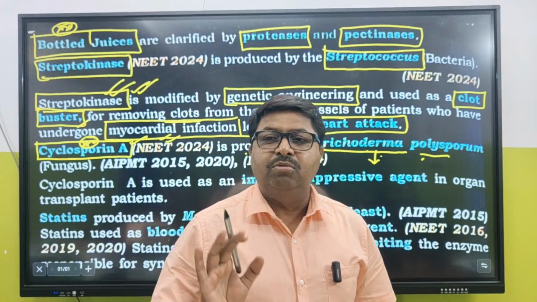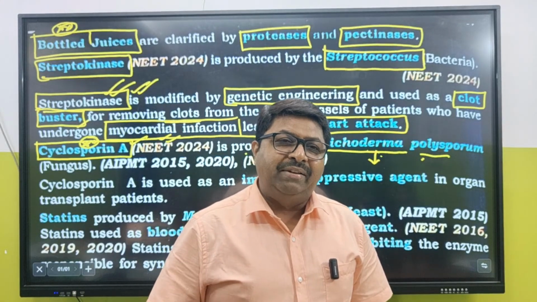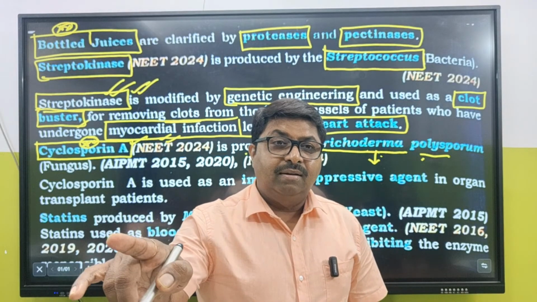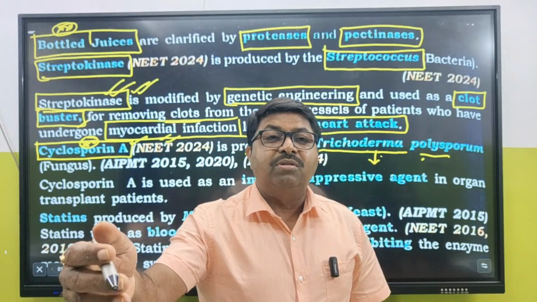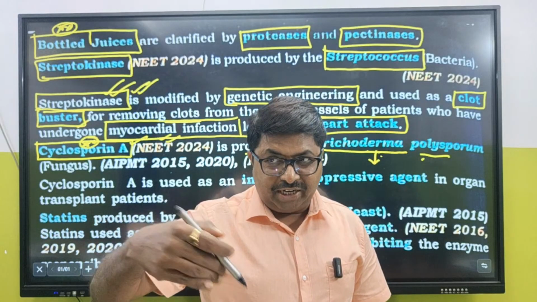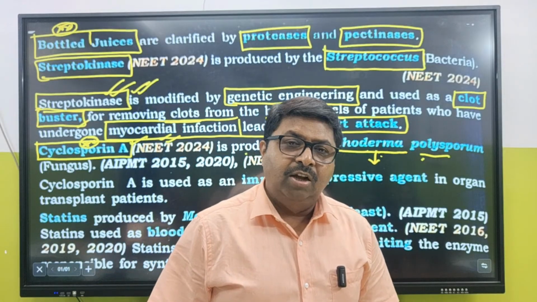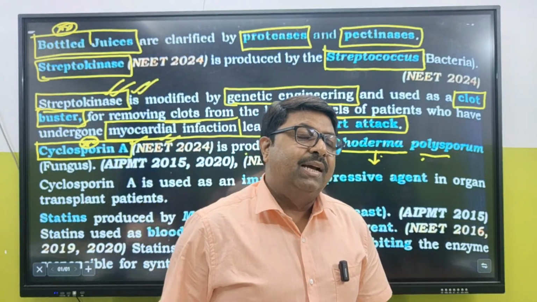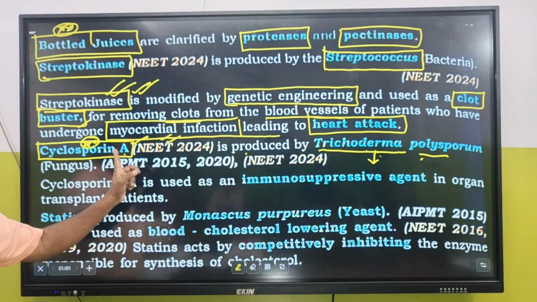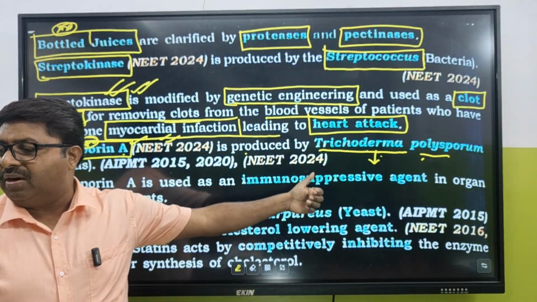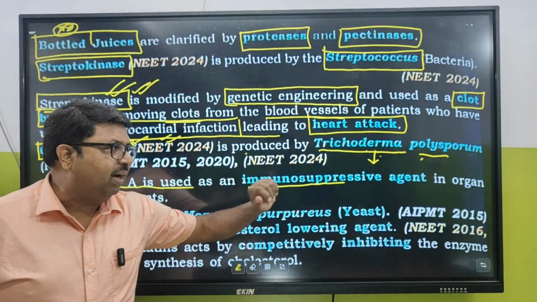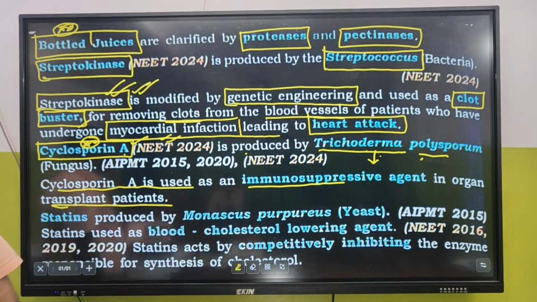Say for example, I have given my kidney to Sojit. Now throughout his life, Sudipto has to get cyclosporine A because his body is always going to try to reject my kidney, because my kidney is antigen for his body. So the immune system of Sudipto's body has to be suppressed by the component called cyclosporine A, which is produced from Trichoderma polysporum, which is a fungus. Cyclosporine A is used as an immunosuppressive drug agent in organ transplantation patients. Clear?